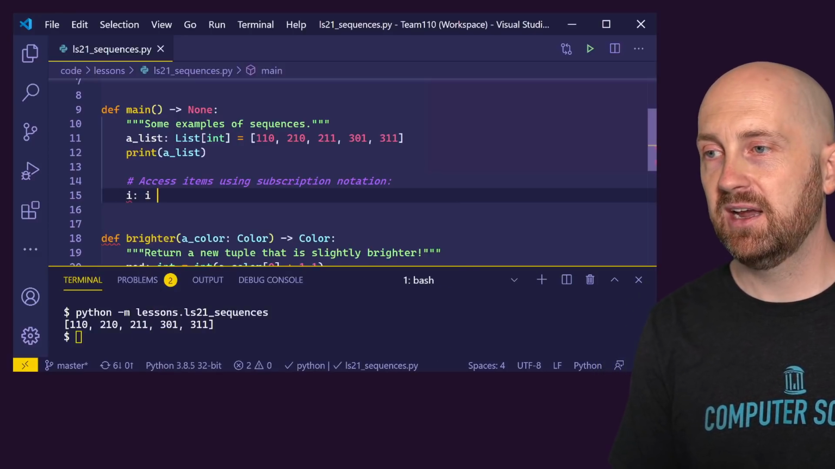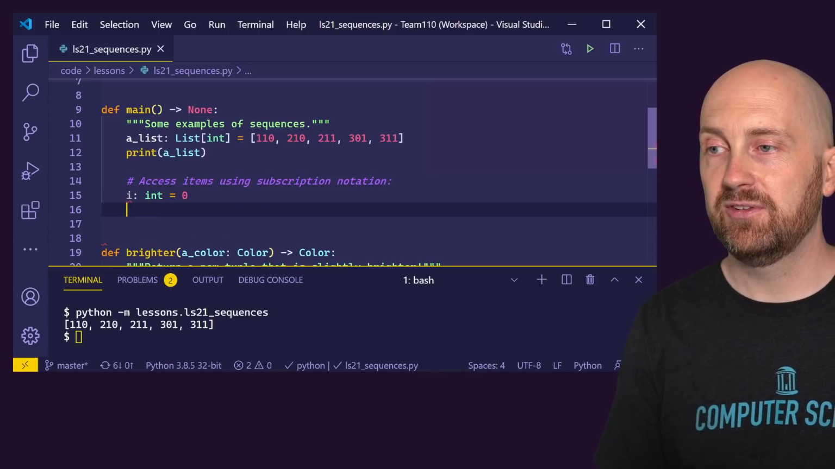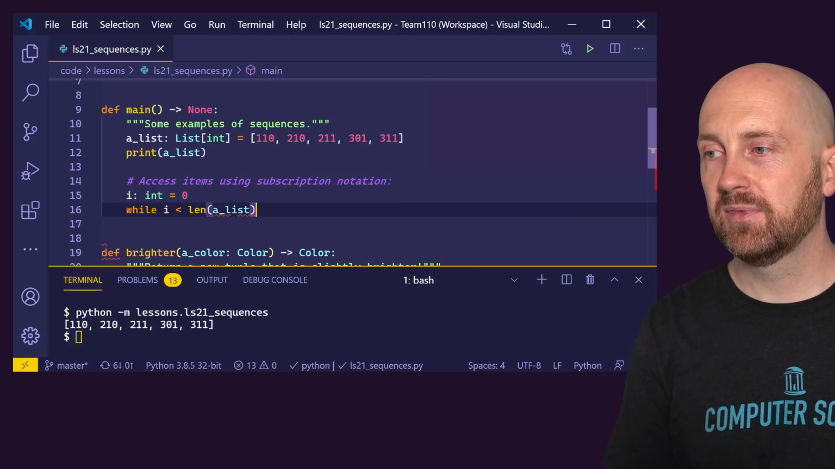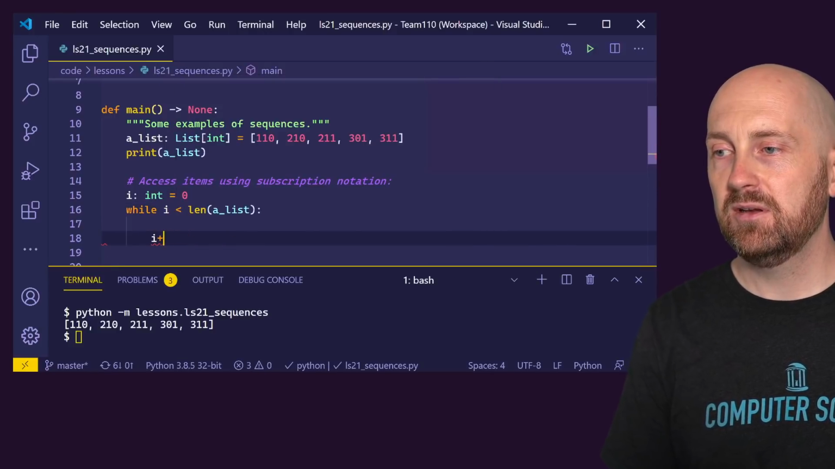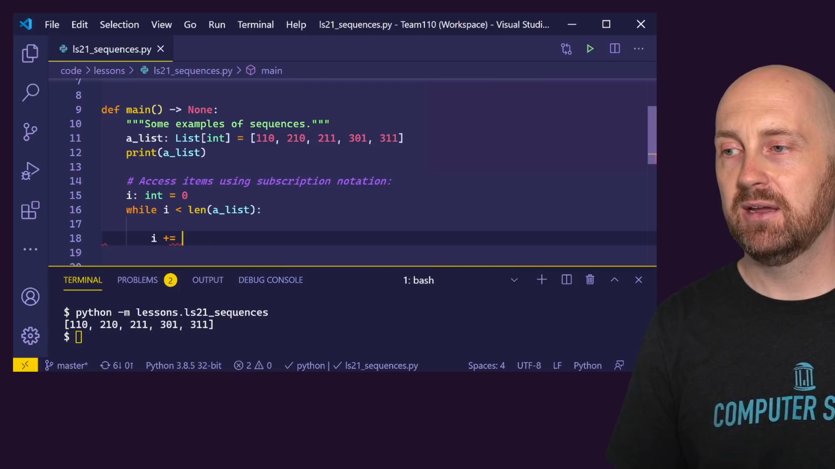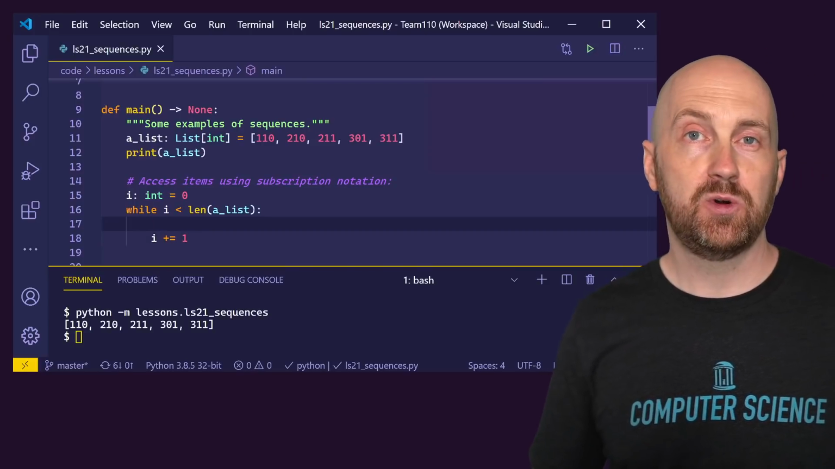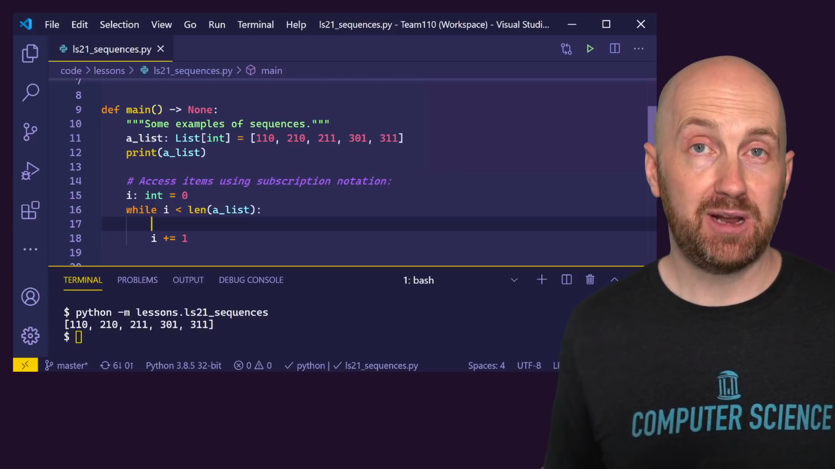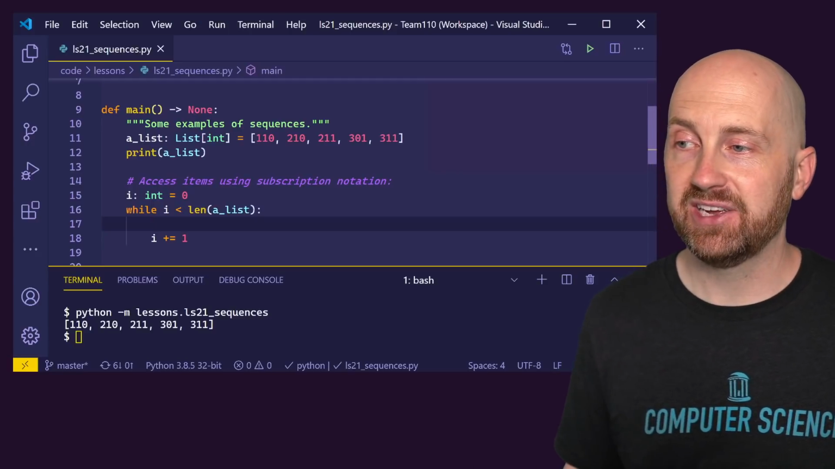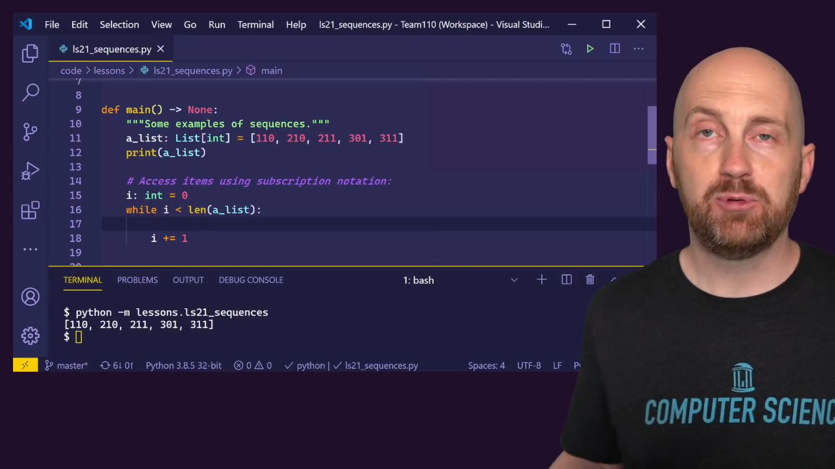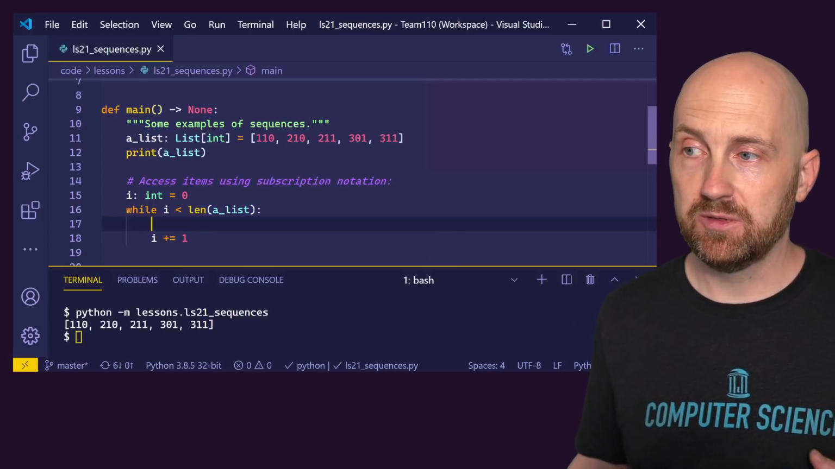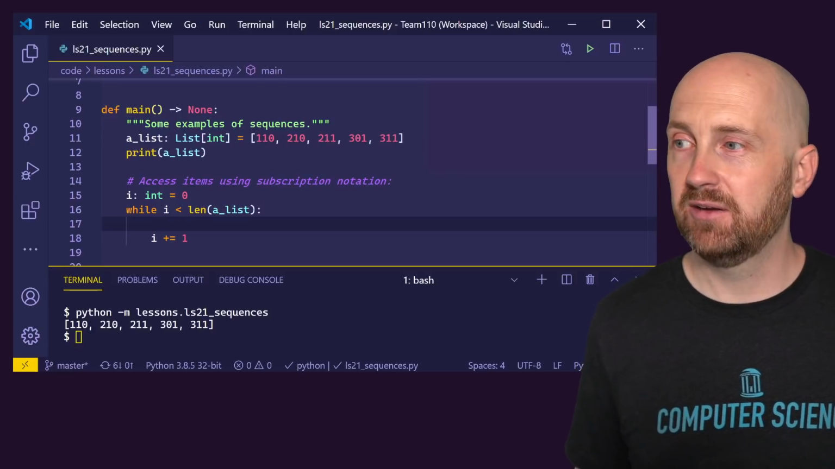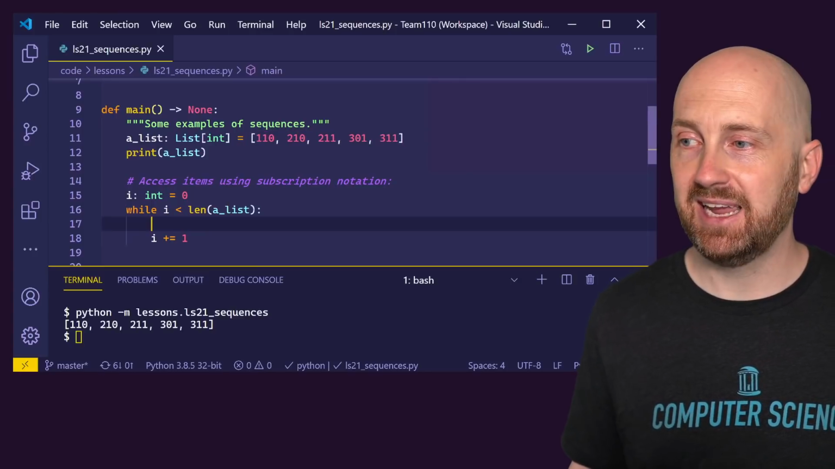So we could say i is an int that initially is 0, while i is less than the length of a list, i plus equals 1. When I'm writing my while loops, I like to be sure to go ahead and change my counting variable, to be sure that I'm making progress towards my ending condition. So we're going to stop looping once i is equal to the length of a list. And remember, that's what we want, because the maximum index of this list will be 1 less than its length, right?